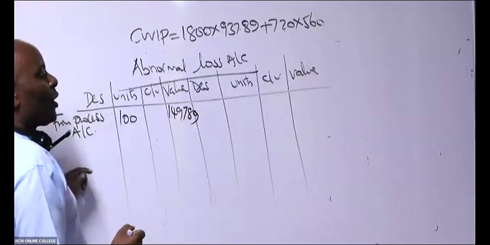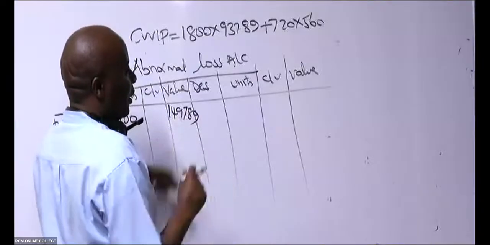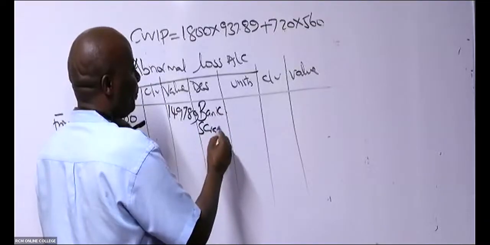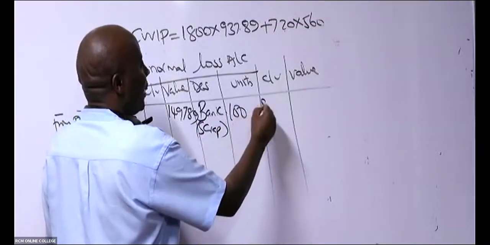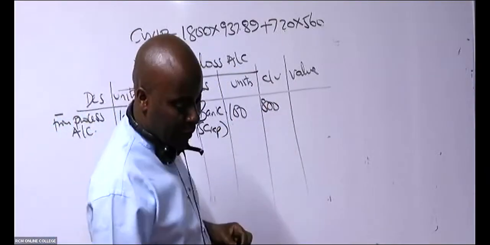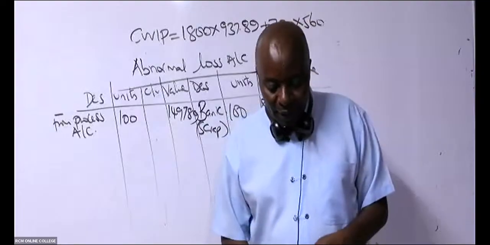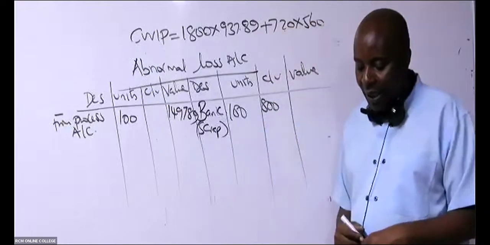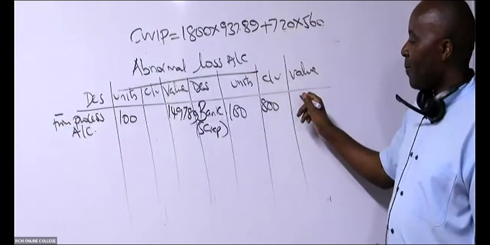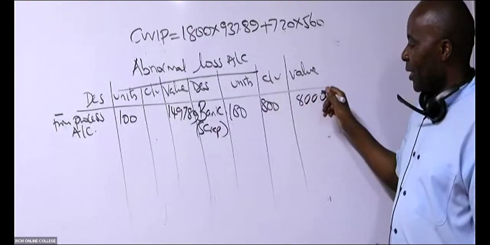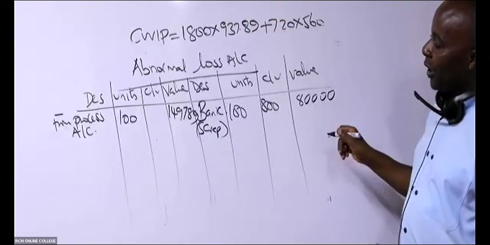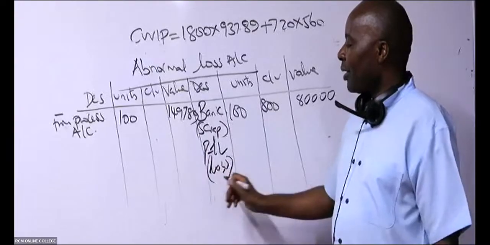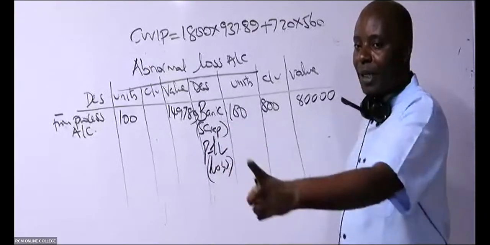789. And then, of course, in this case here, because they're defective, you shall scrap them to the bank. There are 100, and the scrapped ones, you're selling them at how much? At 800, yes. So then 100 times 800, that gives me what here, somebody? 80,000. So the difference automatically will go to the P and L as a loss. So I credit this account, I debit P and L.